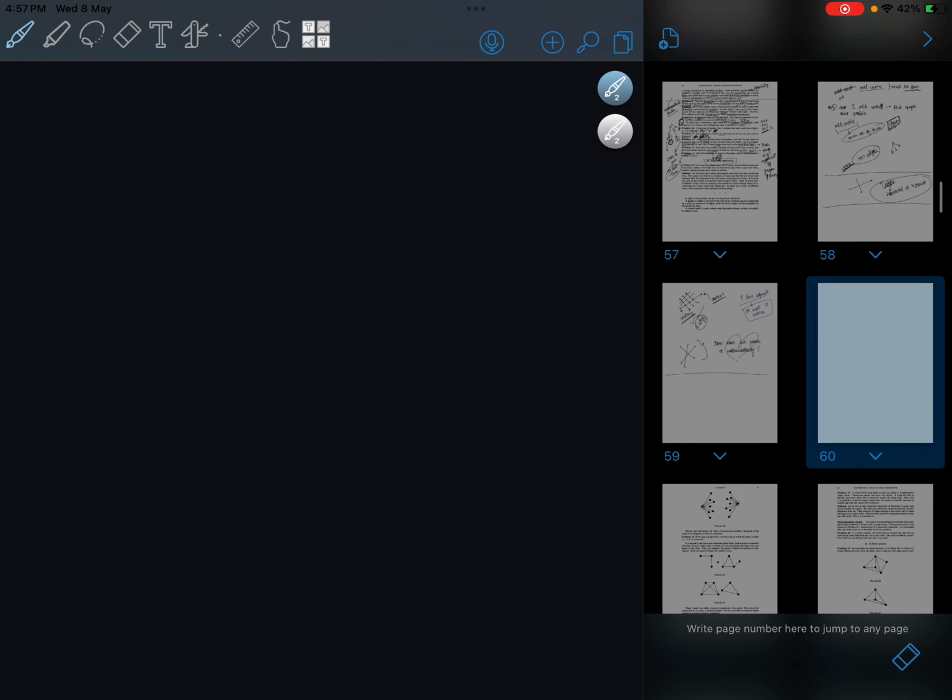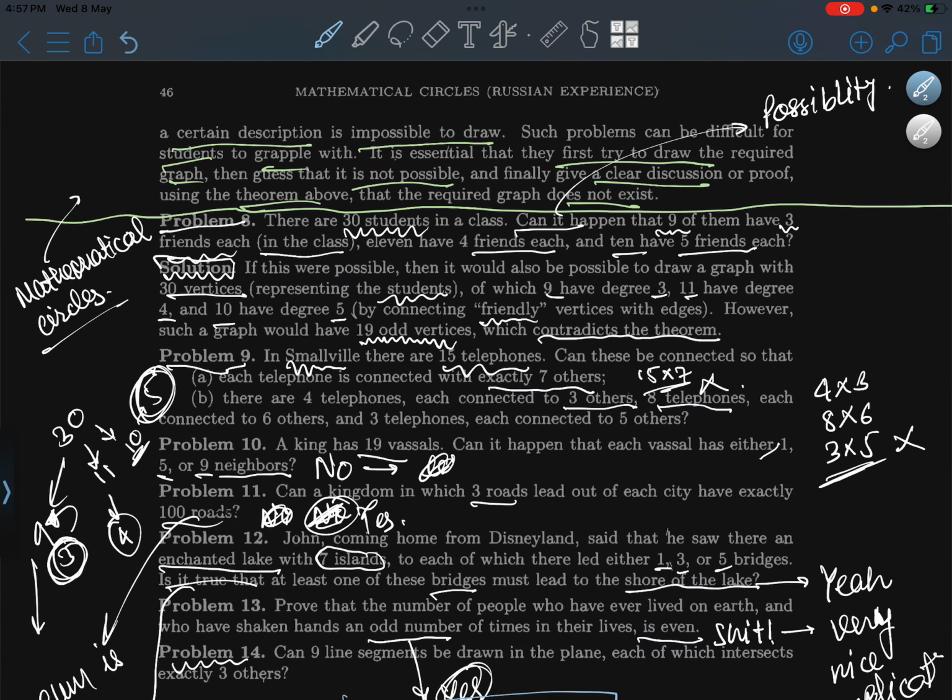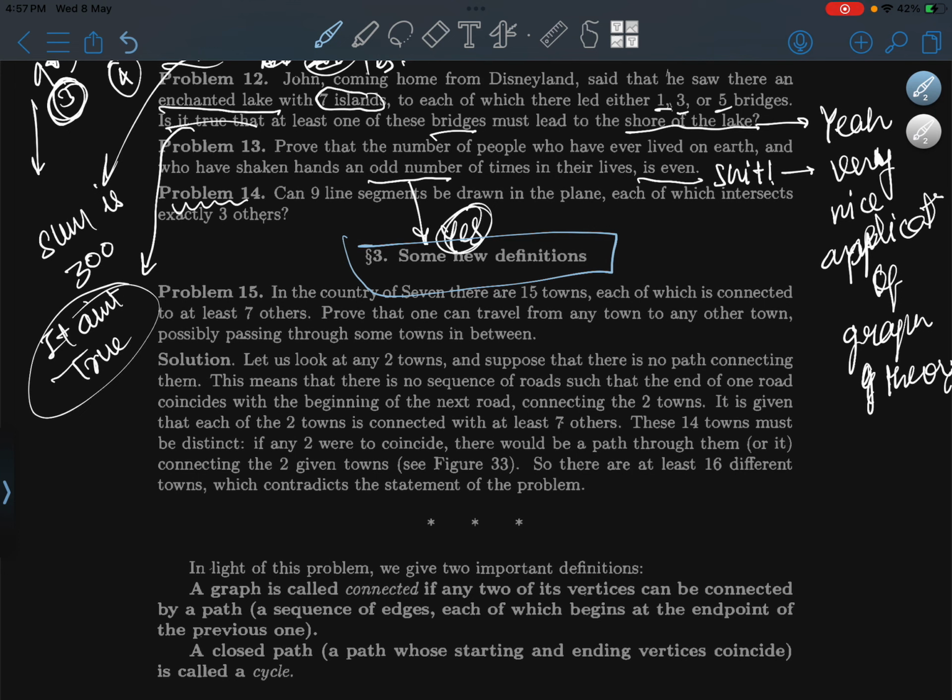Now we'll start with the third part of this, that is some new definitions. In a country of 7, there are 15 towns, each of which is connected to at least 7 others. Prove that one can travel from any town to any other, possibly passing through some towns in between.